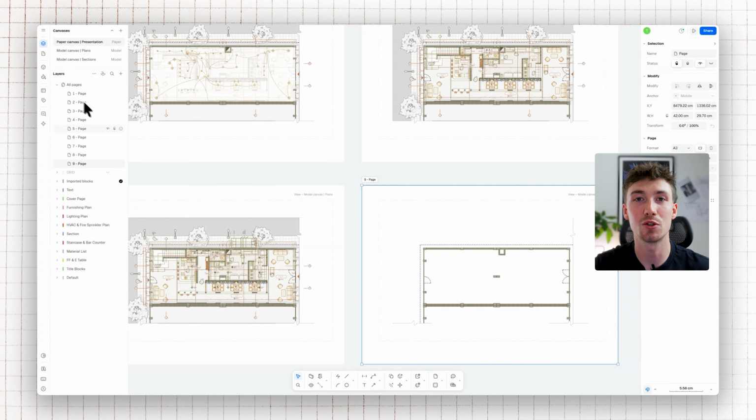And pages and views will also appear on the left-hand side in your layers panel. A layer system that's set up properly at the start of the project takes 2 minutes, and a drawing file without a proper layering system can become a mess.